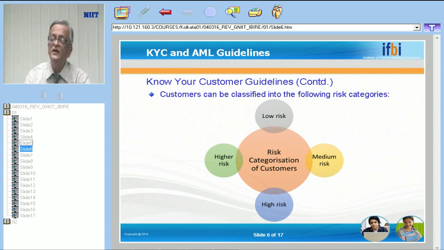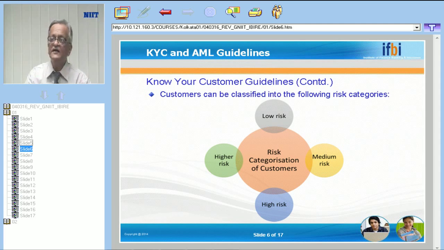They could be senior government officials, they could be government officials of public sector undertakings, they could be politicians, they could be other type of government officials who are posted abroad and hold very sensitive posts. So these type of persons are categorized as politically exposed persons, or PEP, and these customers are considered as the higher risk customer.